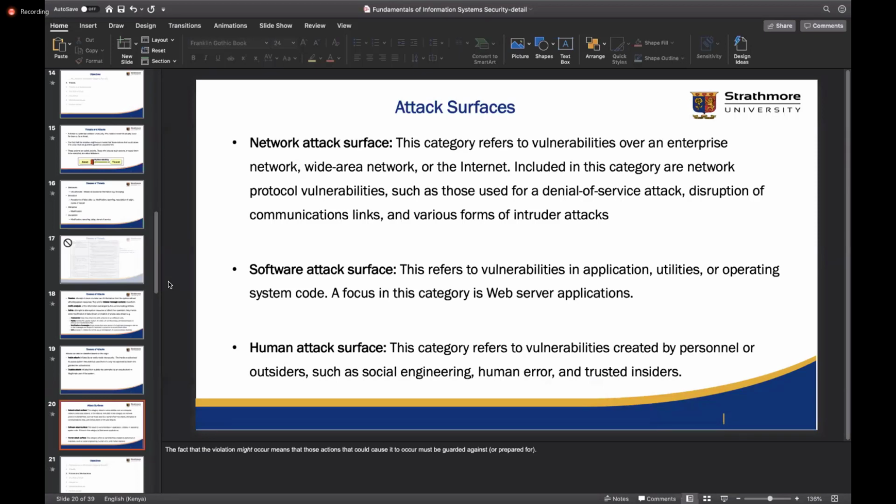So if we have policies that define who can access data, then we can have an encryption mechanism to try and limit who can view this data. So the policy is what defines what is acceptable, and the mechanism is what enforces the policy.